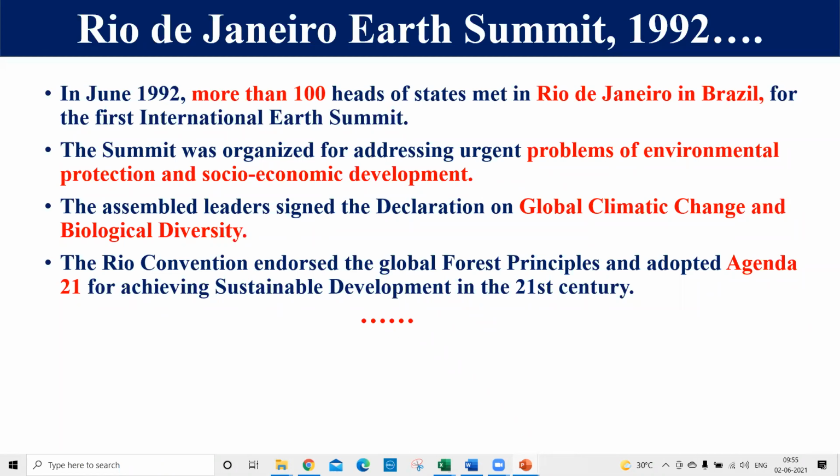Right, friends? And whenever they finalized things, all the leaders signed the declaration on global climatic change and biological diversity. And here, they endorsed the global forest principles also, and they adopted Agenda 21 so that they could achieve sustainable development in the 21st century.